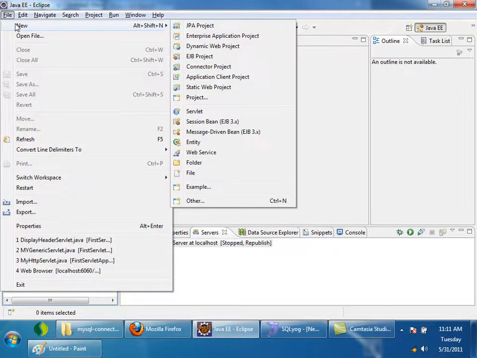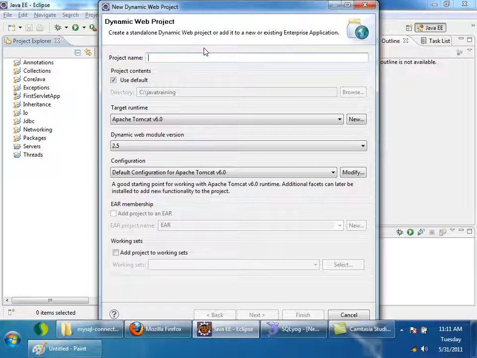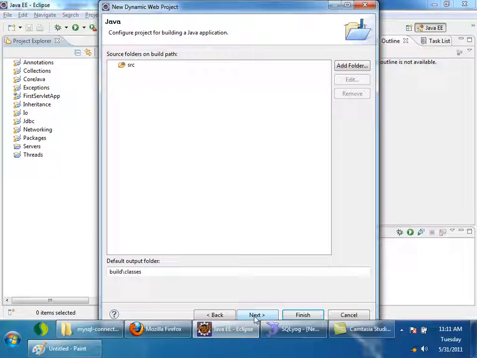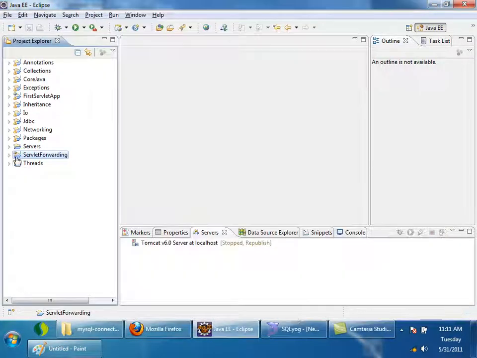File, new, dynamic web project. Here I'll name it servlet forwarding. Next, finish. I created a project with the name servlet forwarding.